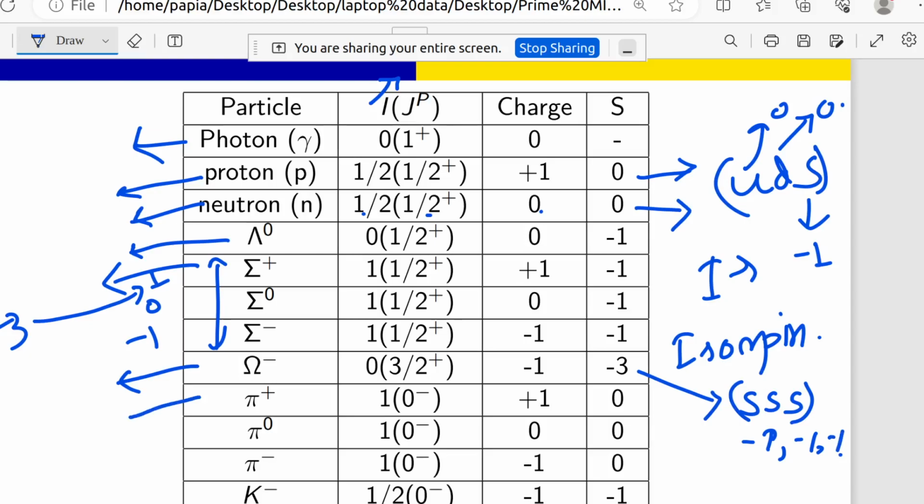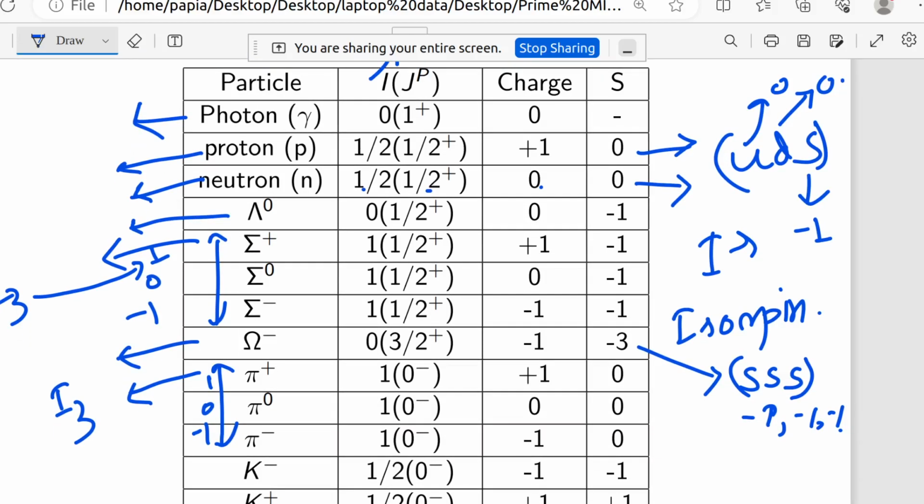Fine. Now coming to pi plus. For pi plus, I is 1. I means isospin. Why? Because there are 3 particles in that pi family: pi plus, pi 0, pi minus. So I3 value is plus 1, 0, minus 1. Okay, now this is 0 minus, 0 minus, 0 minus, right? And the charge is plus 1, 0, minus 1. And there is no strange quark present in pi plus, pi minus, pi 0. So that's why the strangeness is 0.